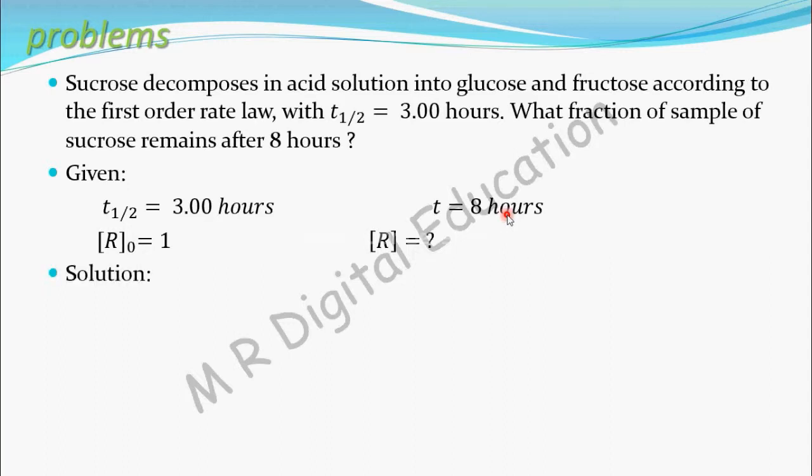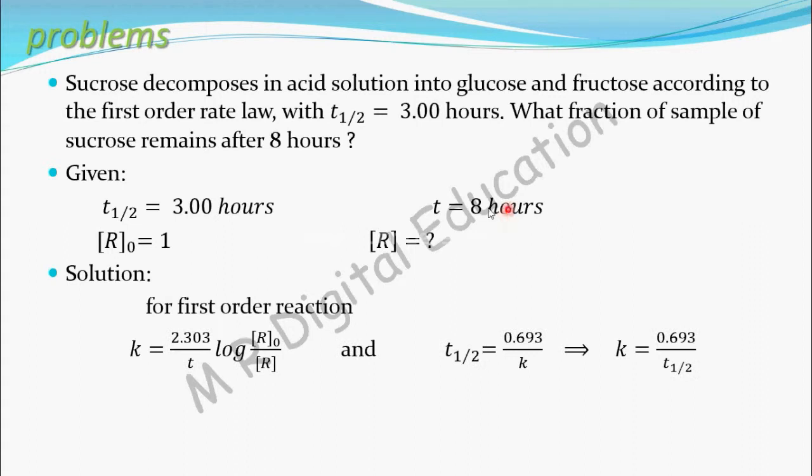For a first order reaction, K equal to 2.303 by T into log of R naught by R. In this equation, you know R naught and time, you have to calculate R, but you don't know K. So in order to use this, you have to find the value of K.